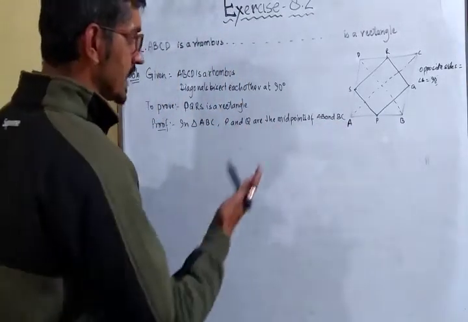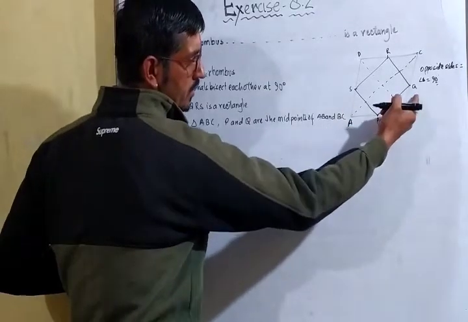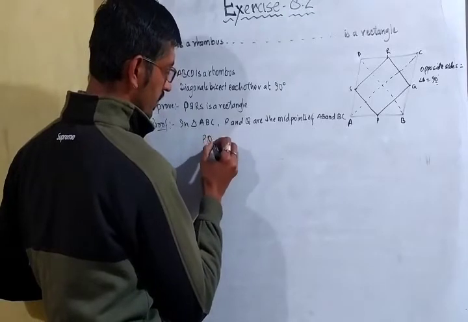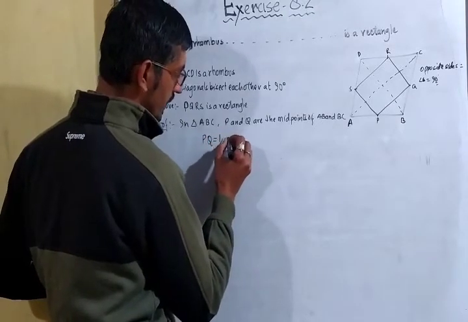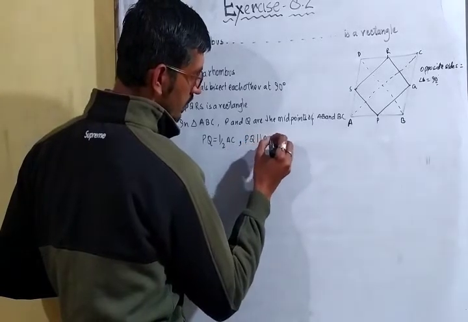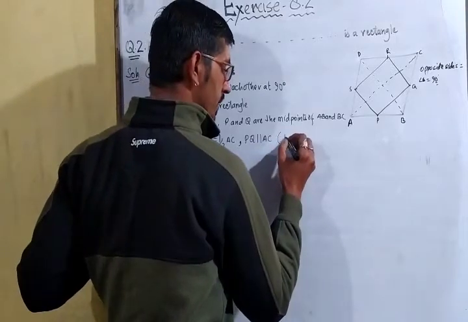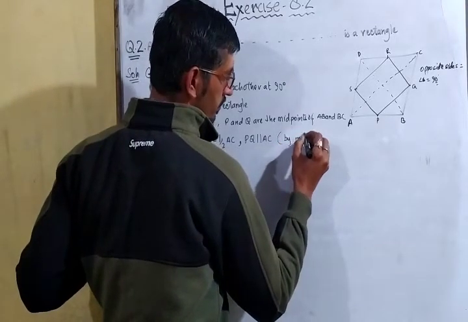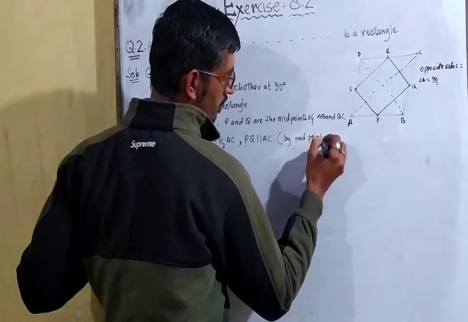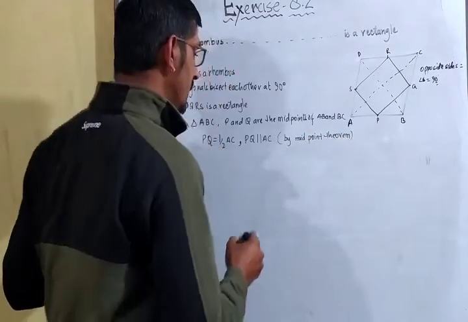Okay, so what we can say? Apply midpoint theorem. PQ will be equal to half of AC and PQ is parallel to AC. Simply, by midpoint theorem.